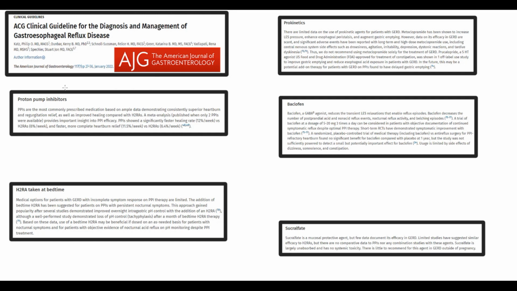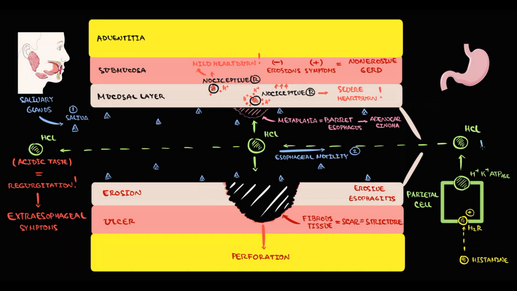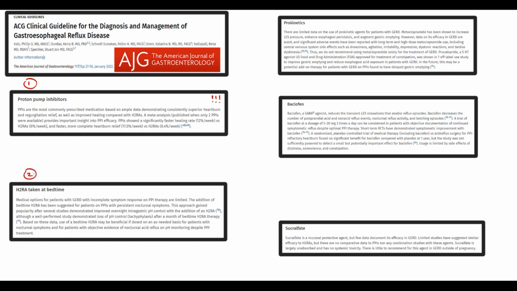First of all, the major drug in GERD treatment is PPIs. Proton pump inhibitors block hydrogen-potassium ATPase. By this, they decrease hydrochloric acid secretion, and the lower the amount of hydrochloric acid, the less severe become clinical symptoms.